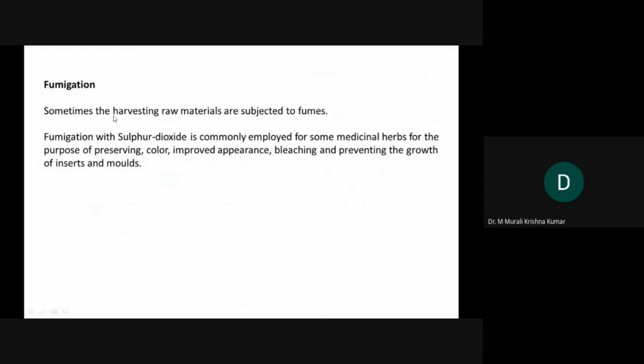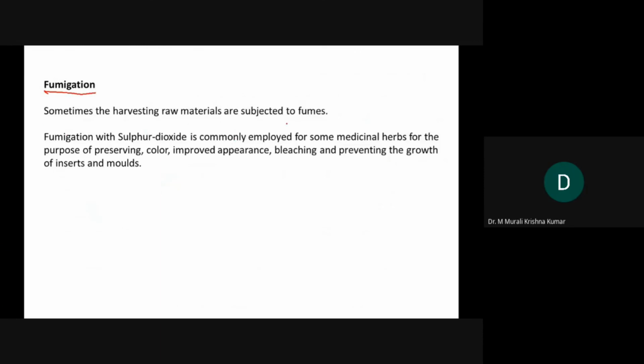The last one is fumigation. Fumigation means what? Whenever there is a mosquito problem in your area, the government will send a fumigating team, where they give fumes so thick that all the mosquitoes will flee your area. In the same way, fumigation is done to herbs also.